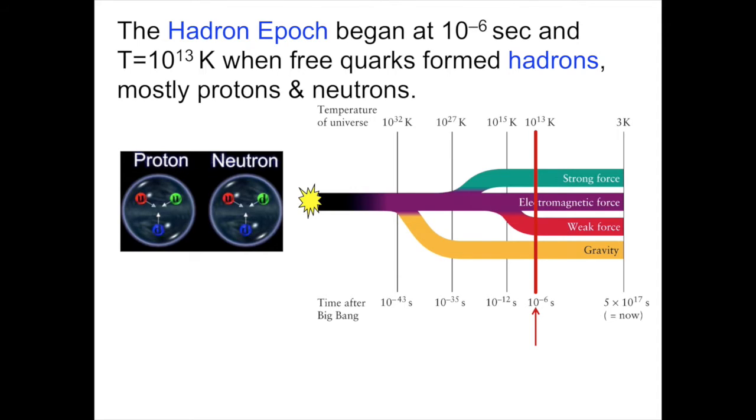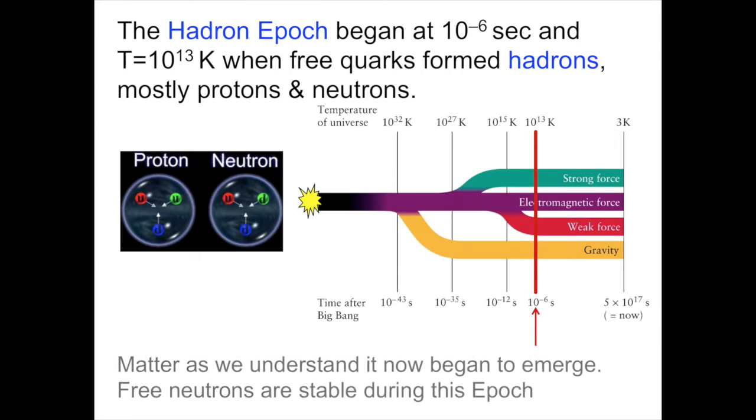Today, free quarks don't exist at all. They only happen very briefly in high-energy particle accelerators, and quarks are only found bound together into groups of 2 or 3 inside of mesons or hadrons. For example, inside a proton, we have 2 up quarks and a down quark. Inside of a neutron, an up quark and 2 down quarks. This is where the quarks are frozen in.